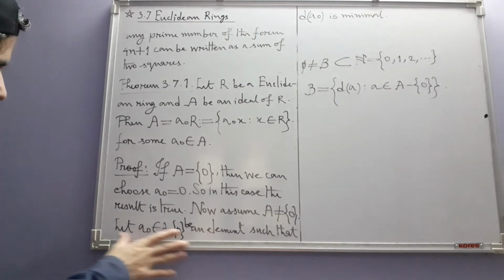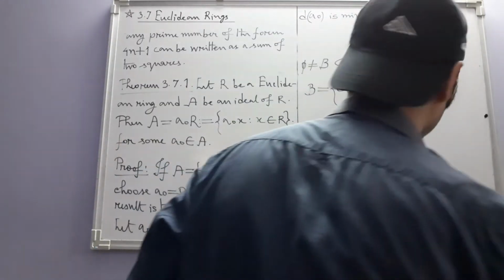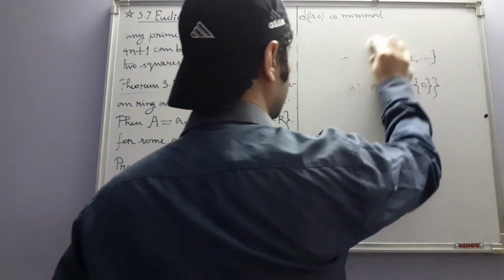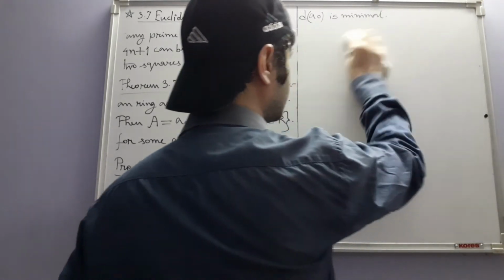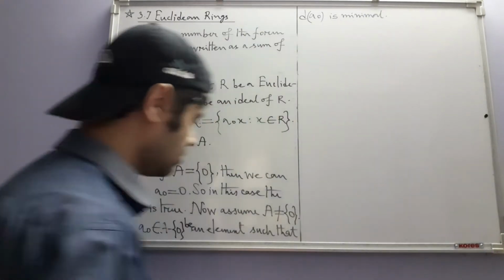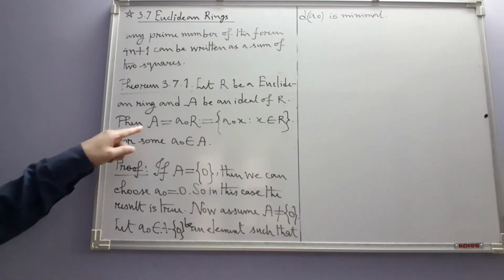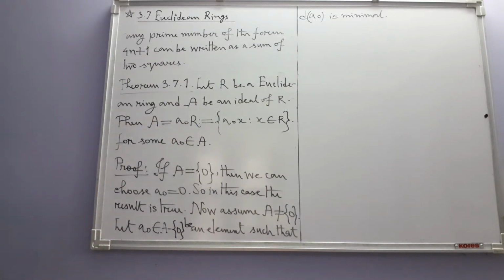Okay, so that's why a naught exists. Now our aim is to show that A is equal to a naught R.